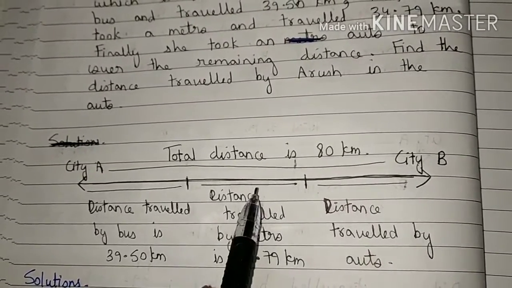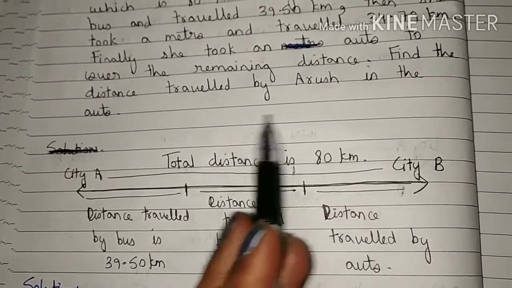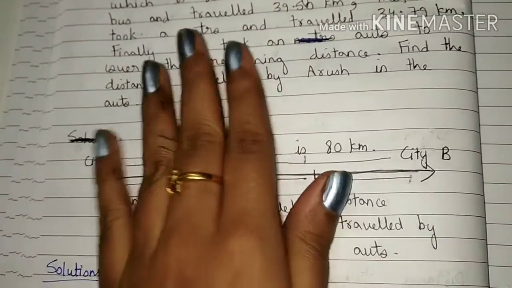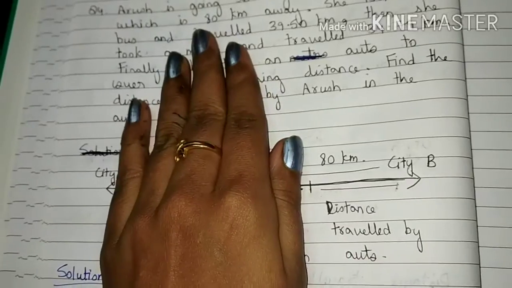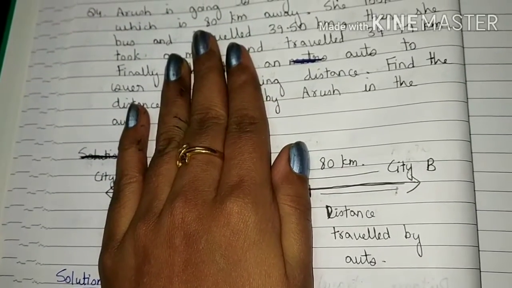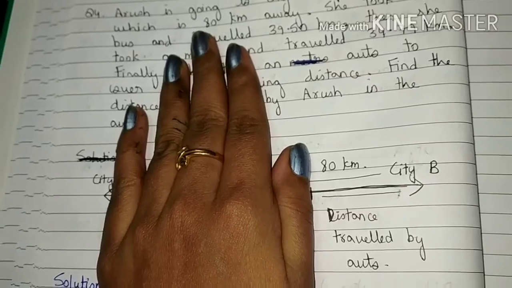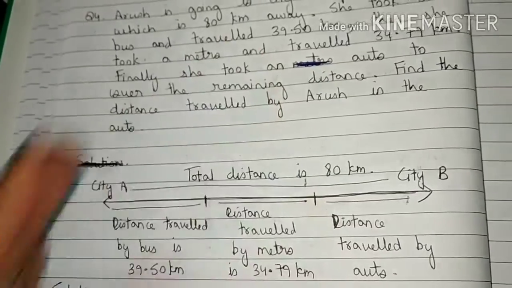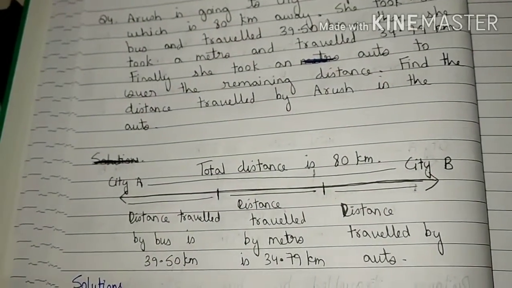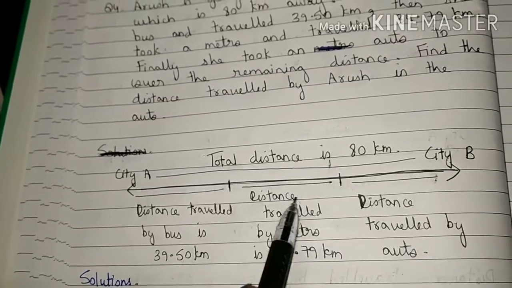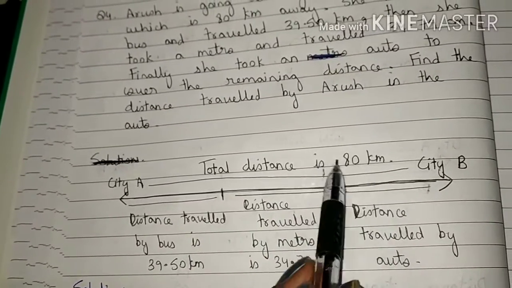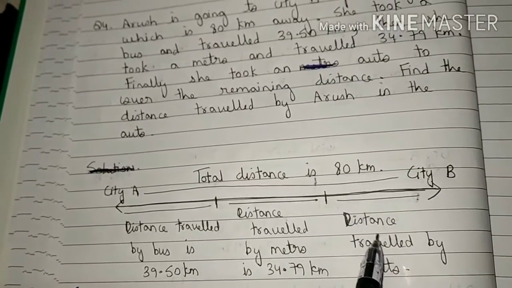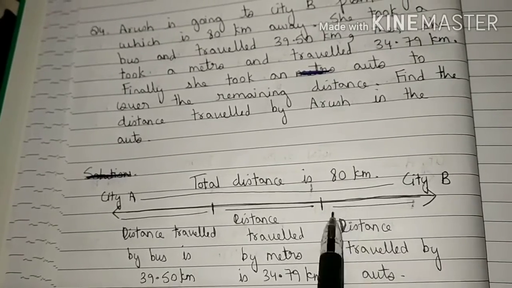After that, we will subtract it from the total distance, that is 80 kilometer, because when you subtract this distance from the total distance, then only we will find out the distance travelled by auto, that is this one.